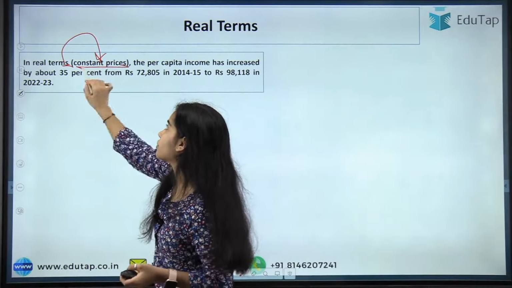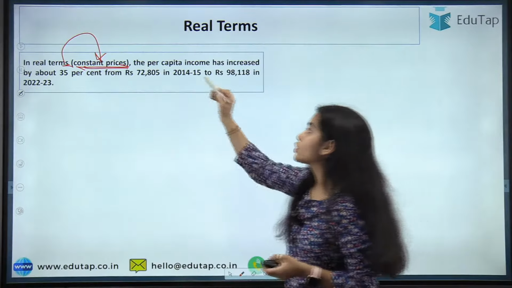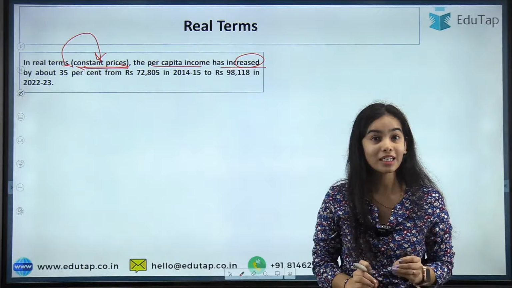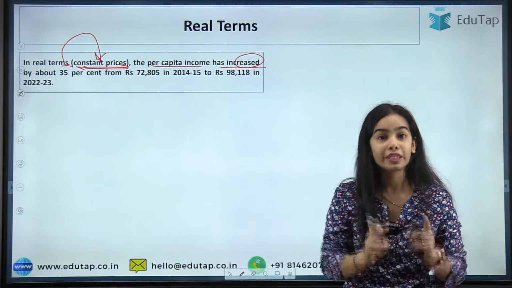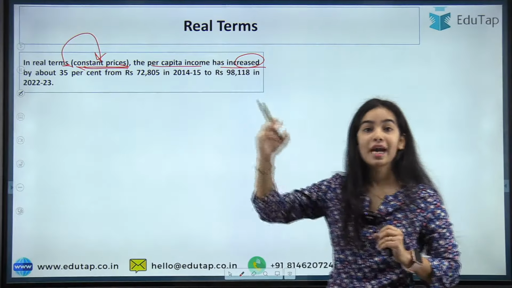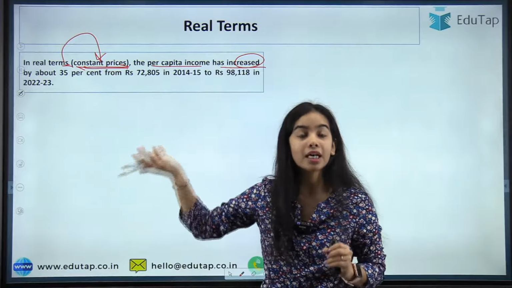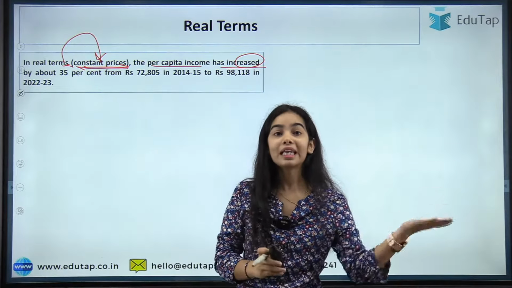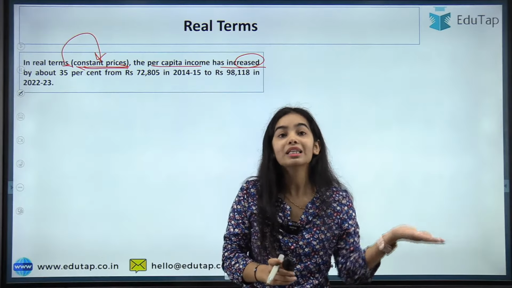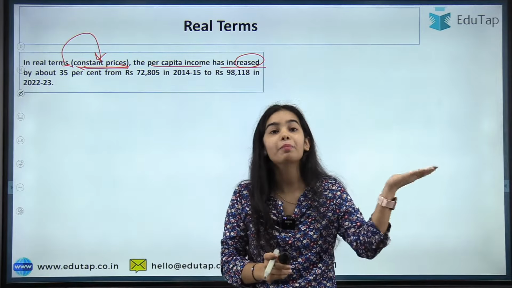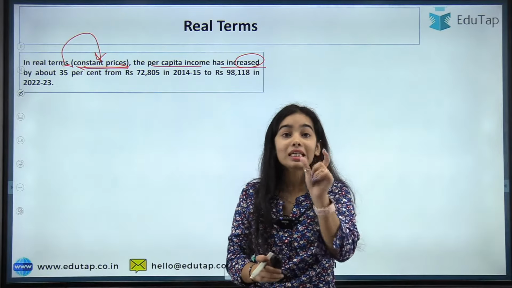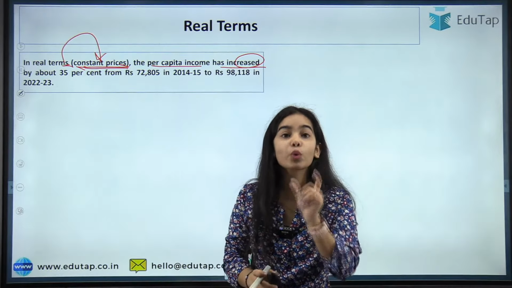that is when we talk about the real terms, that means we are talking about the constant prices. So the per capita income has increased by only about 35% since 2014-15. So here you can see the difference: the nominal terms are saying that the per capita income has doubled, while the real terms are saying only a 35% increase in the per capita income has happened since 2014-15. So the real terms are showing you the actual growth that has happened.